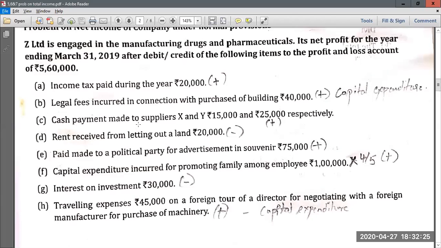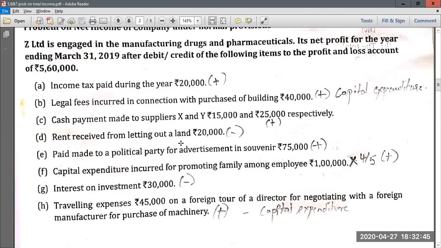Then again, cash payment made to suppliers X and Y is 15,000 and 25,000. So here they are making cash payment to supplier X of 15,000. It is admissible since it is less than 20,000. But in case of supplier Y, they have made cash payment of 25,000. That means it is in excess of 20,000. So this entire 25,000 becomes inadmissible. So we have to add back.